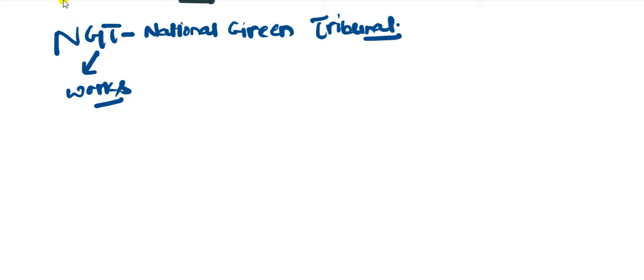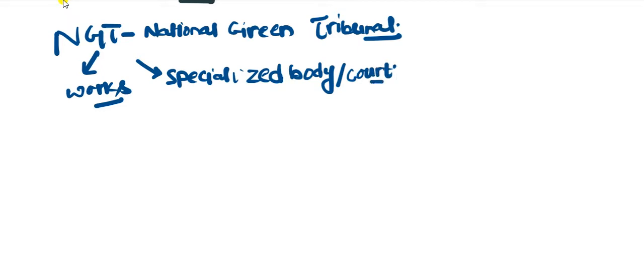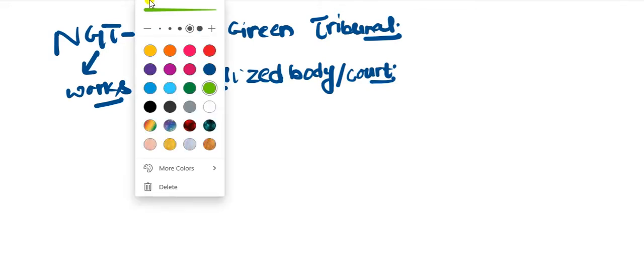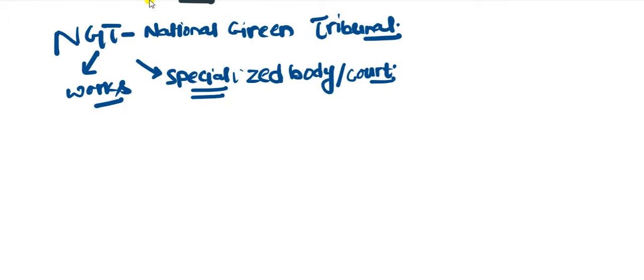NGT, the National Green Tribunal, is a court. You can say that it is a specialized court. What do I mean by specialized here? Specialization means it works on a particular topic. It handles particular disputes related to environment. It handles mostly disputes related to environment.